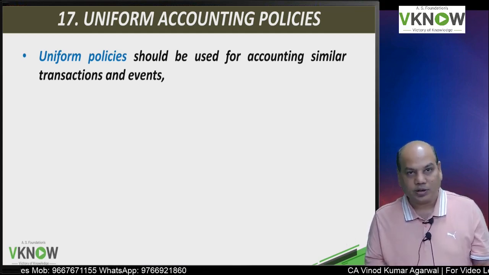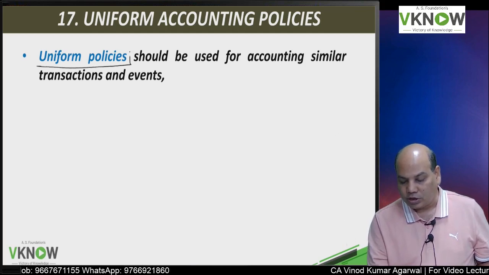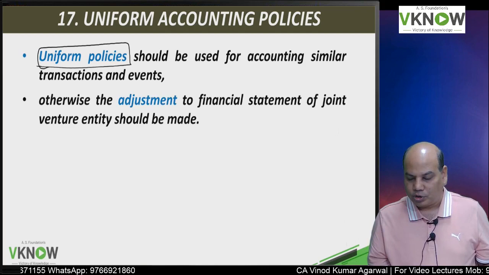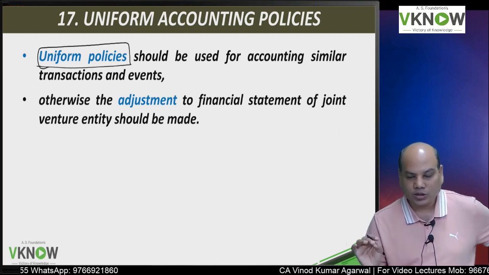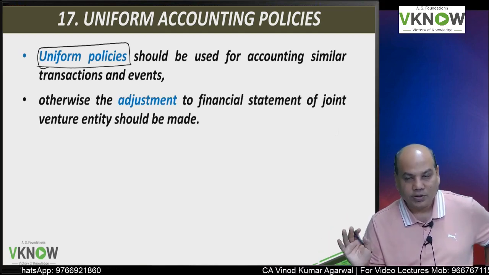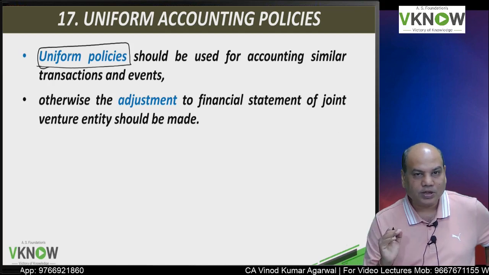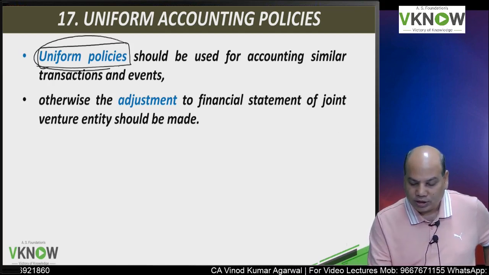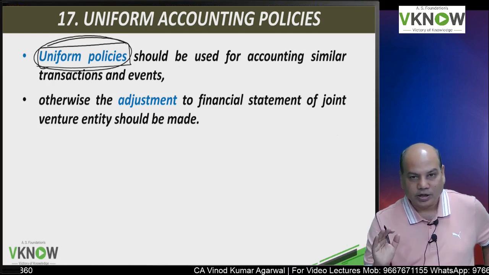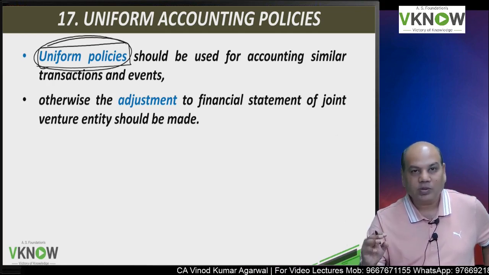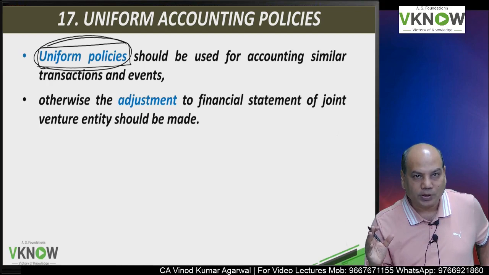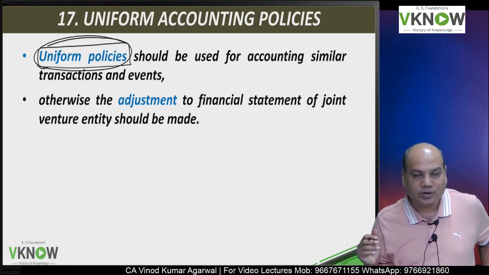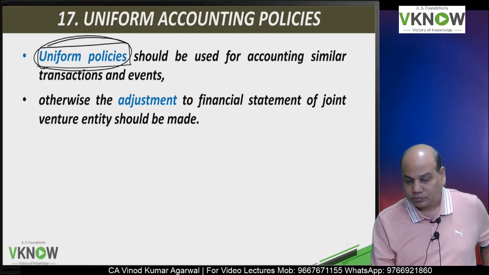Wherever possible, the jointly controlled entity should follow uniform policy, that is the policy followed by the venturer. But practically sometimes it may not be possible. The jointly controlled entity may be in a different country, let us say USA. So they may be applying a different set of accounting policies, whereas the Indian venturer may have a different set of accounting policies.